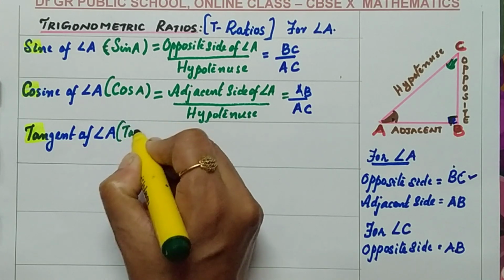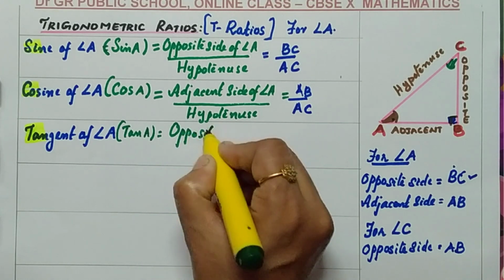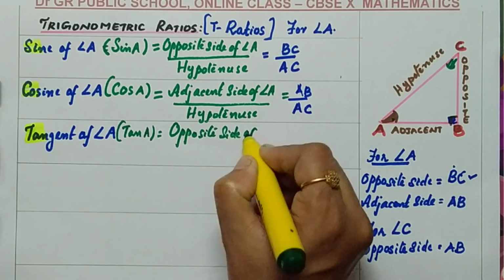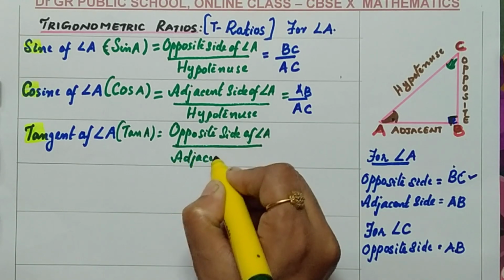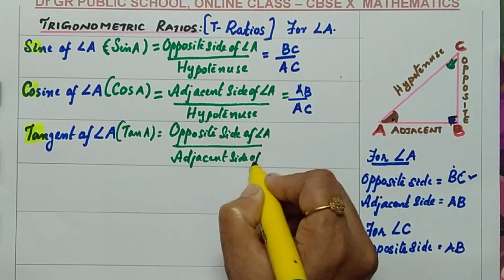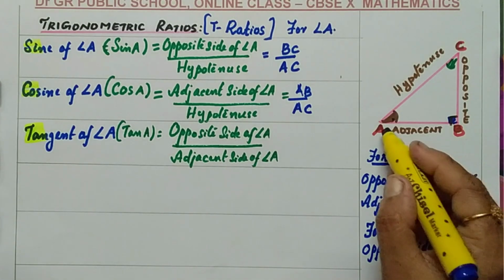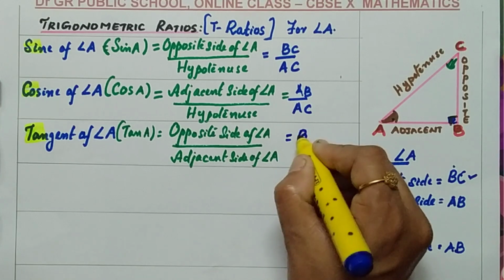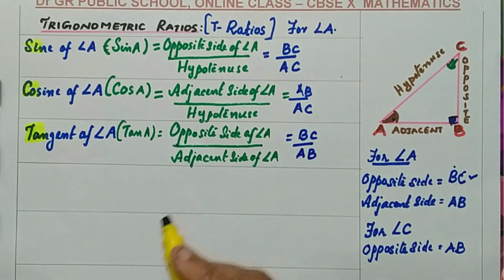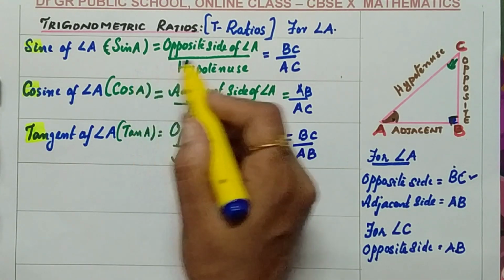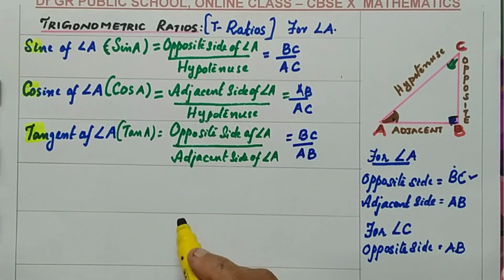So, tan A equals, the formula is the opposite side of angle A by the adjacent side of angle A. For angle A, which is the opposite side? The opposite side is BC, by the adjacent side, which is AB. So, basically, these 3 formulae you need to study: sin A equals opposite by hypotenuse, cos A equals adjacent by hypotenuse, and tan A equals opposite by adjacent.